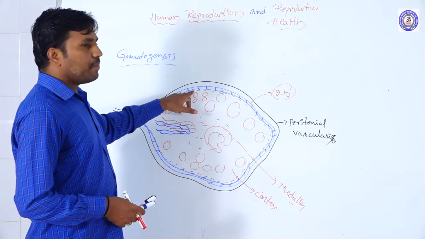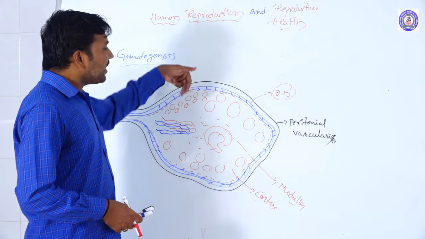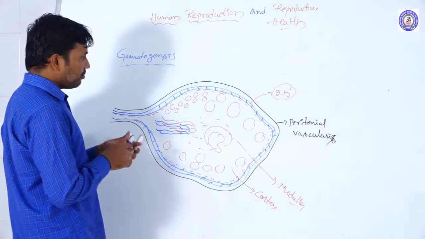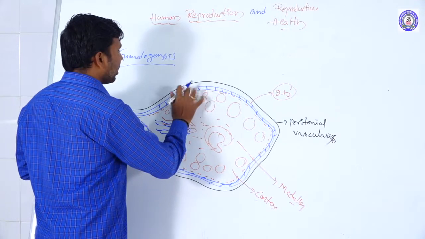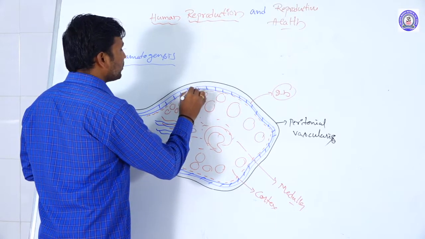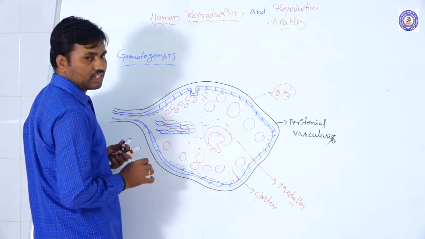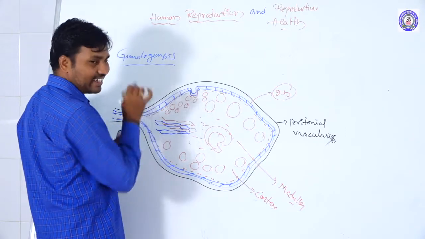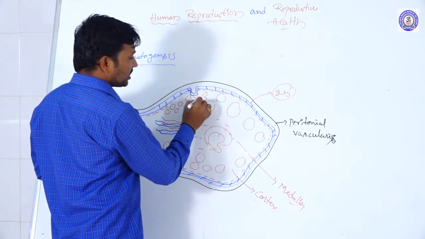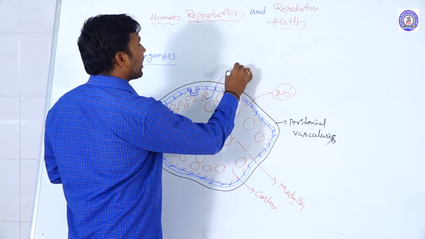Whenever the germinal epithelium folds inward, some places of the germinal epithelium are folded inward and form a follicle. This follicular structure is called a primary follicle.